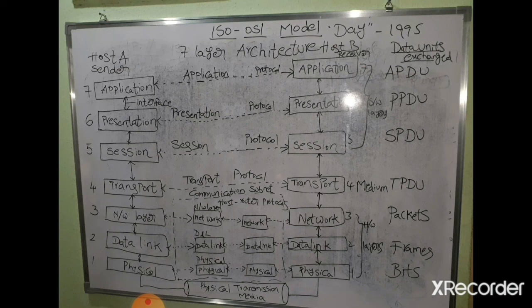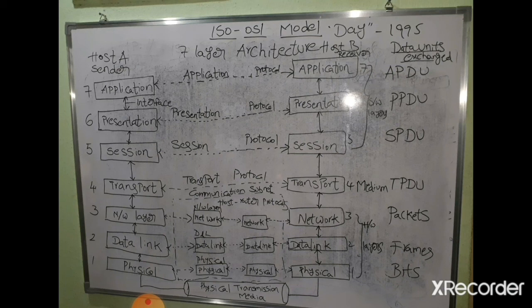Before going to the OSI reference model, first we have to understand three elements regarding it. The first one is the protocol, the second one is the interface, and the third one is the service. The first one is the protocol. A protocol is nothing but the connection between two corresponding layers from two hosts, that is, sender and receiver, such that a set of rules can be made between these two corresponding layers.